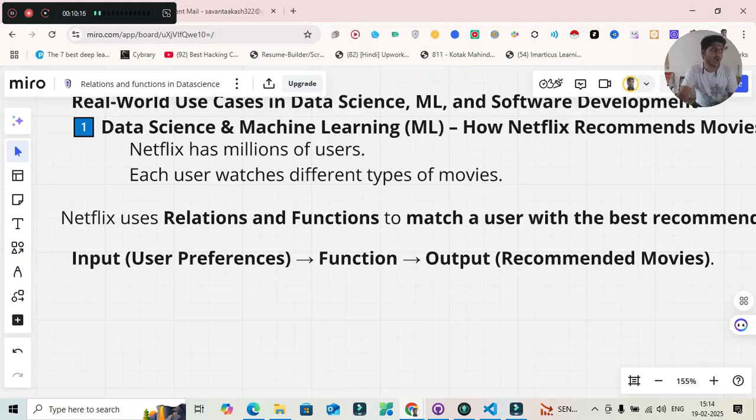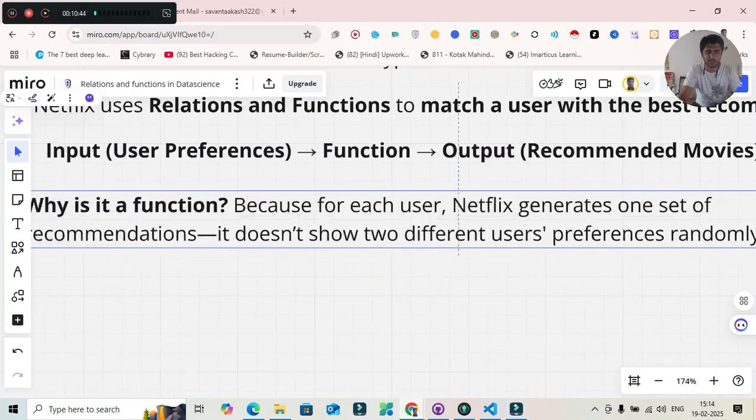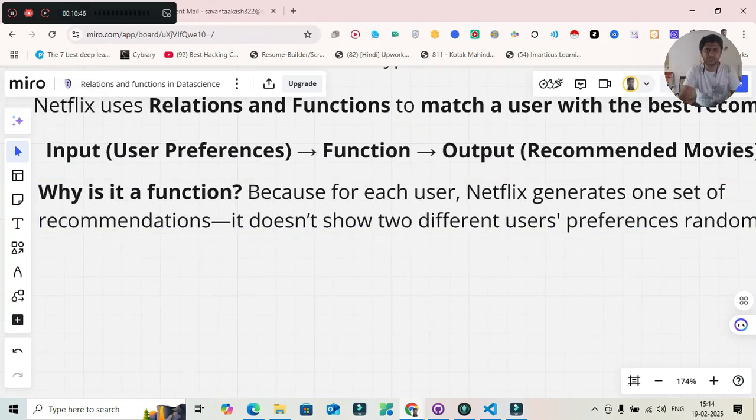Okay, so why is it a function? Because for each user, Netflix generates one set of recommendations, correct? So it does not show two different users' preferences randomly. Okay, so it is because of that it is a function. For each user, you generate one set of recommendations. You have to understand this particular thing in a broader sense. Okay, so why is it a function? So you have to ask these particular questions.